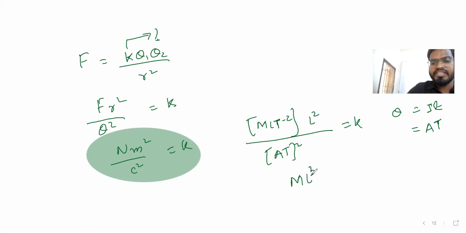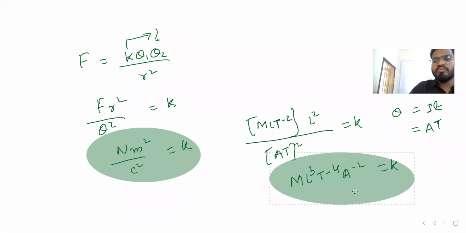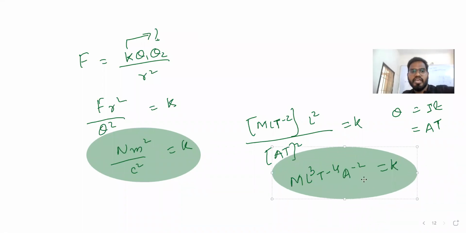L square and T minus 2 will go up, so that there is also minus 2. So minus 4 to the power minus 2. That A will also go up. So that is going to be what? K. So we can say now it is going to be M L cube T minus 4 A to the power minus 2. That is what for electrostatic constant, right? Electrostatic constant.